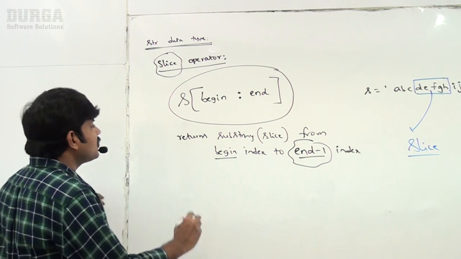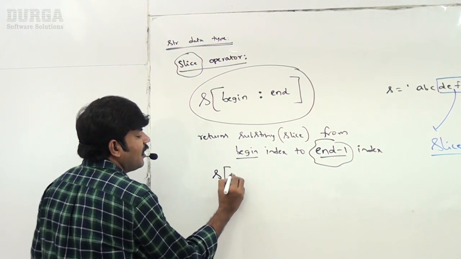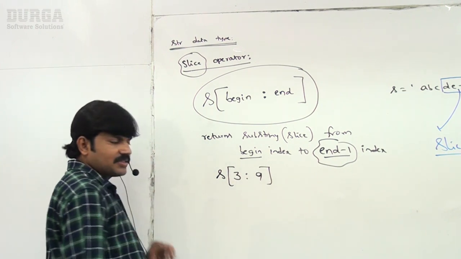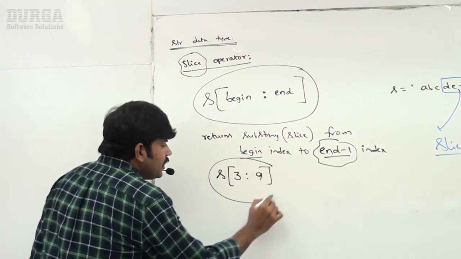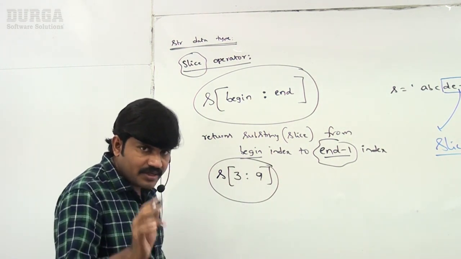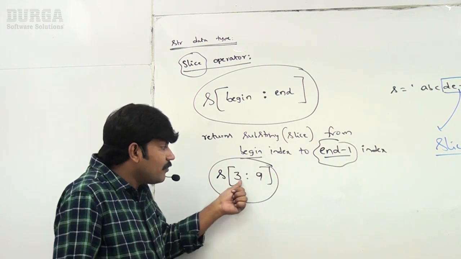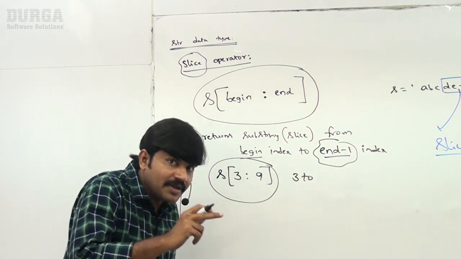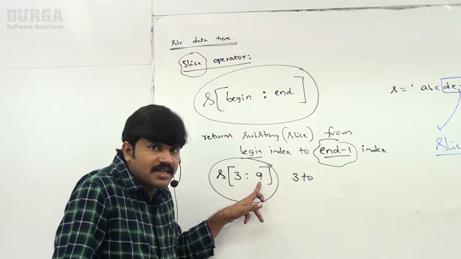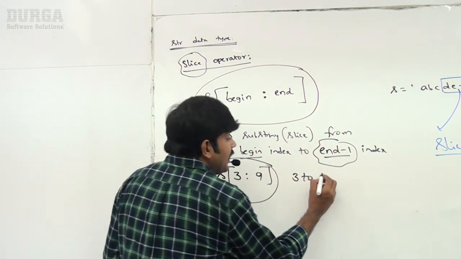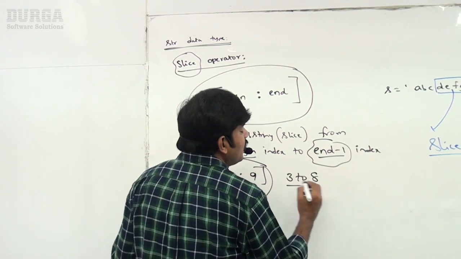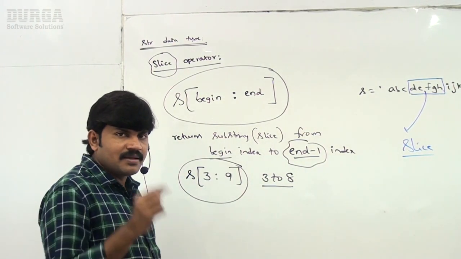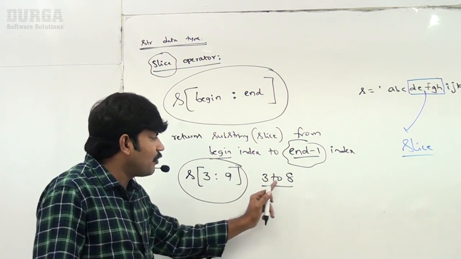Like suppose I'm asking for 3 to 9. So it returns the string from the third index to n minus 1. n minus 1 means 9 minus 1, which means 8. So 3 to 8: all characters located from the third index to the 8th index, that slice we are going to get, that part we are going to get.